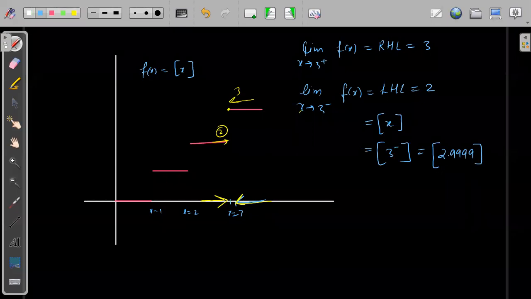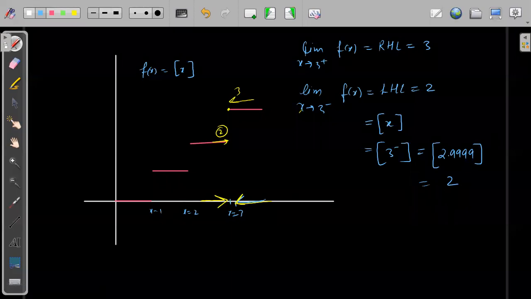Who said Larija? Understood? Larija, this is a greatest integer of 2.99. Greatest integer of 2.99 is what? 2.99 is 2. Understood? Did you understand, Larija? Okay. Did you understand? So left hand side is 2 and right hand side is 3.